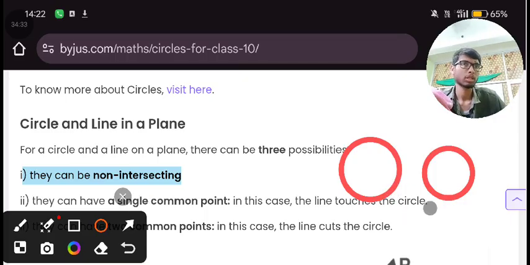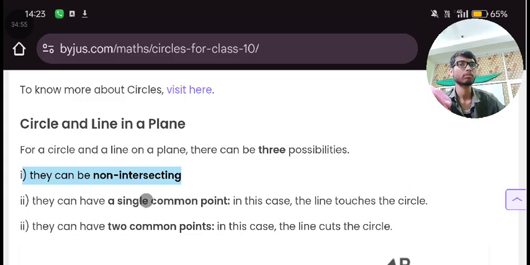Now tell me, are you able to see an intersection of these 2 circles? No. So this is what is known as non-intersecting. If you take 2 or 3 and they do not touch each other, in that case they will be non-intersecting.